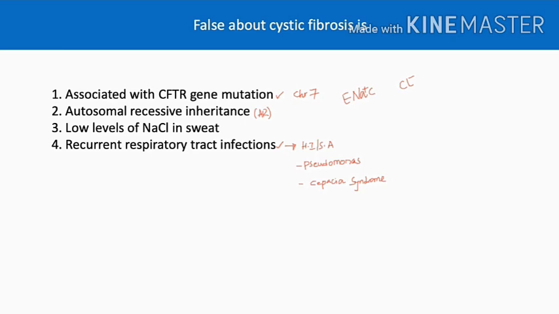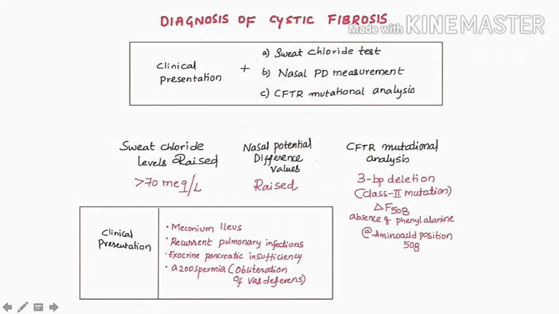Now let us come to the false statement: low levels of NaCl in sweat. For the diagnosis of cystic fibrosis, we have to look at the clinical presentation, plus there are some tests called sweat chloride test, or you can do transepithelial nasal potential difference measurement, and the third test is CFTR mutational analysis. We'll begin with clinical presentation.